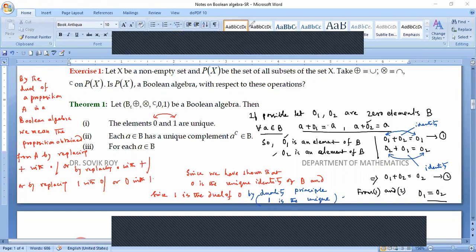So you don't have to do this rigorous calculation that I have done over here. You don't have to repeat this calculation again. You can directly conclude from your duality principle that it also happens for 1 as it happened for 0.